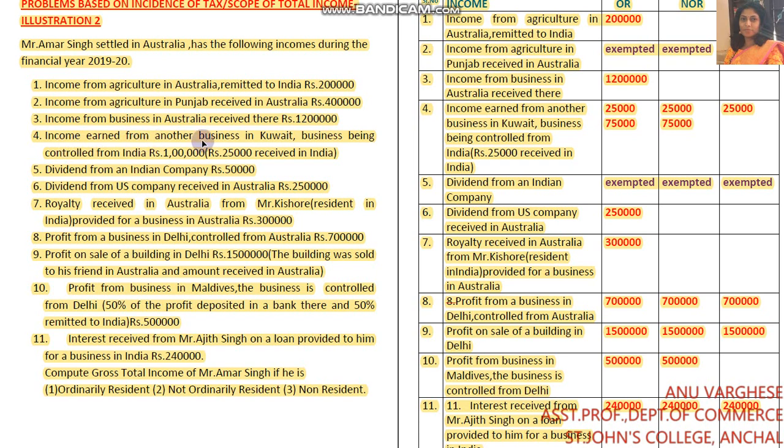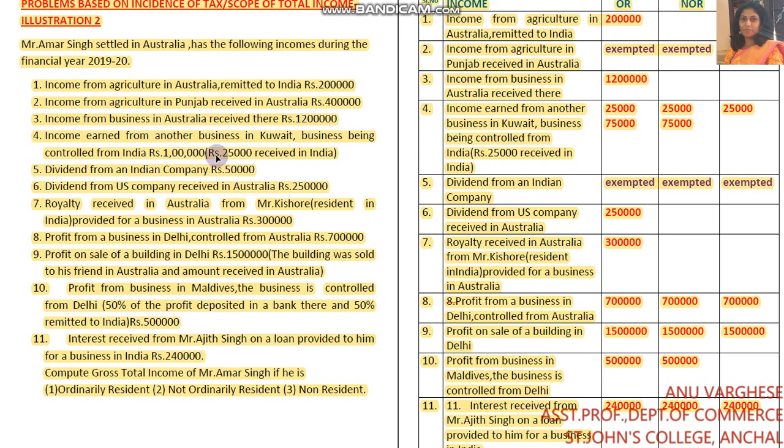Income earned from another business in Kuwait, business being controlled from India, rupees 1 lakh, but rupees 25,000 received in India. If any income is received in India, it is taxable for all the 3 categories. So to avoid confusion, you write 25,000 in the ordinary resident column, not ordinary resident column and non-resident column.